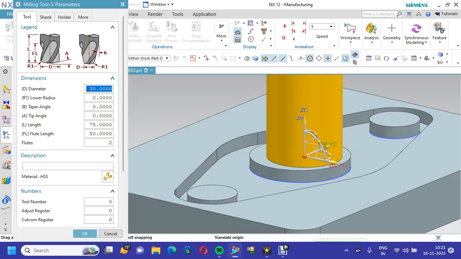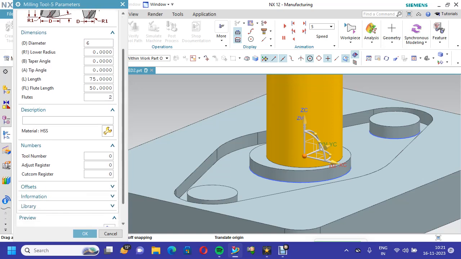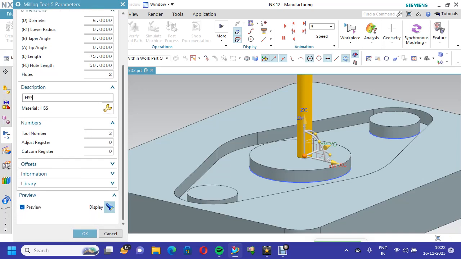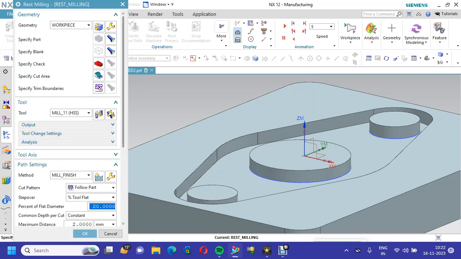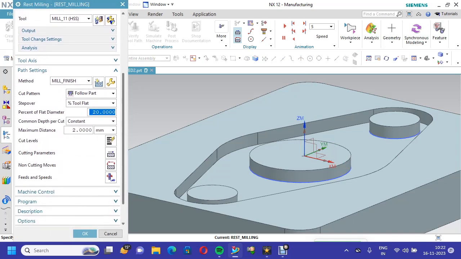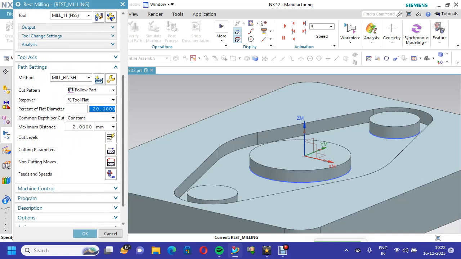So in this case I am going to put a 6 mm cutter. The tool number is 3. The tool material is HSS. Percentage of tool diameter 20.